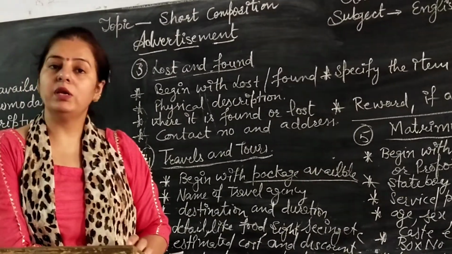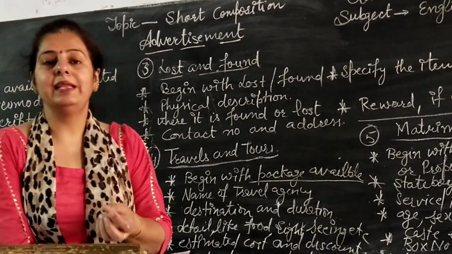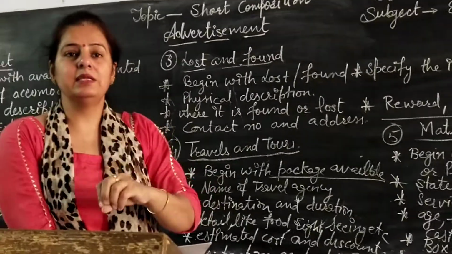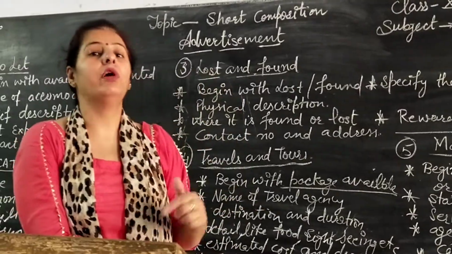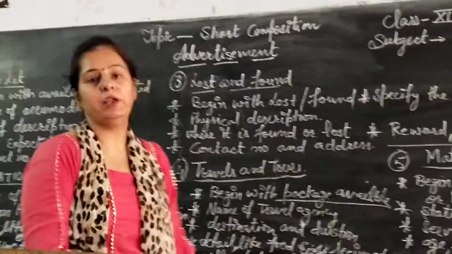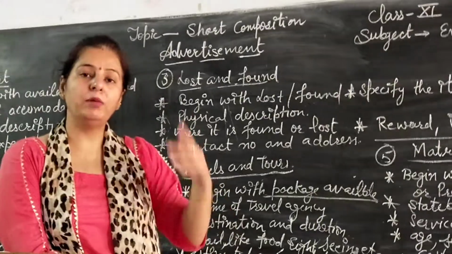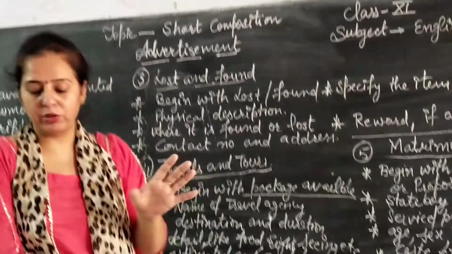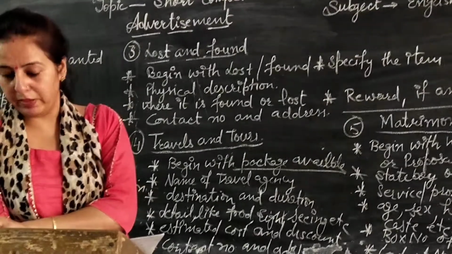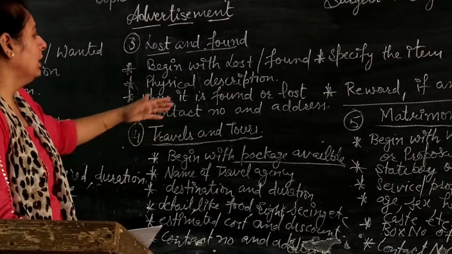That address is given in the advertisement. It is not necessary that the address will always be given to you. The address can be given to you or not. It may be in the heading or it may not be in the heading. If it is not in the heading, then you can write any address or any contact number. And then after, the last, that is matrimonial.